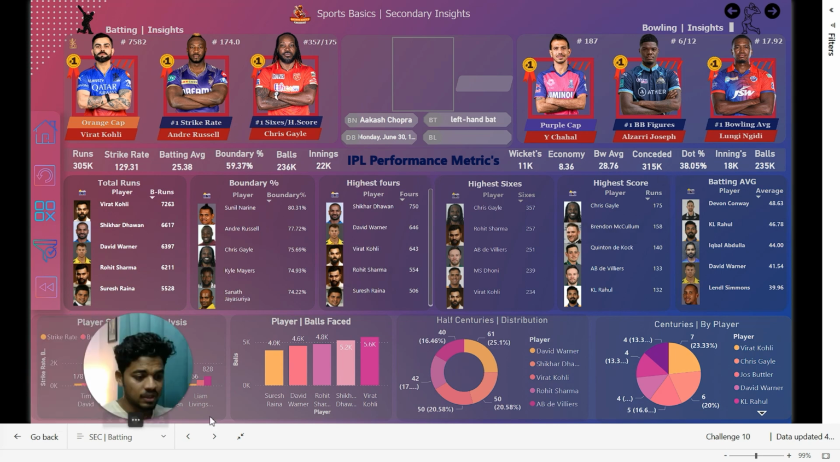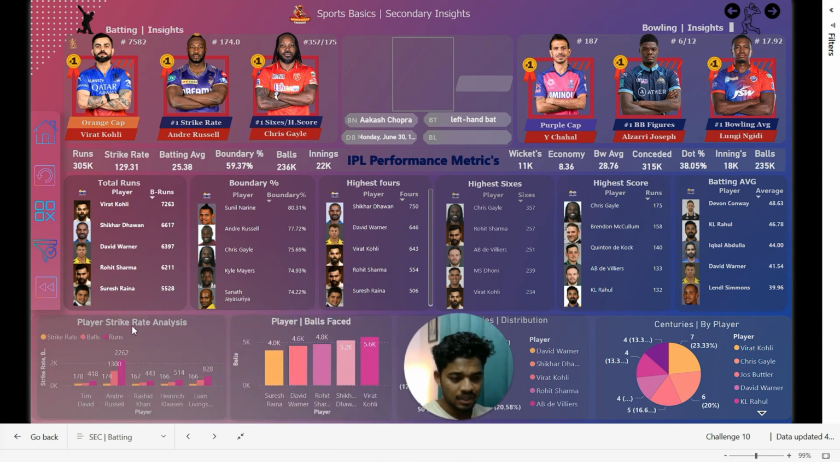And the next visual we have player strike rate analysis. Here you can see the strike rate, the balls the batter faced, and the runs, and the result at the top spot. And the next visual you can see players' balls faced, most balls faced by a player. Here you can see Virat Kohli faced 5.6k, that is 5,600 balls.